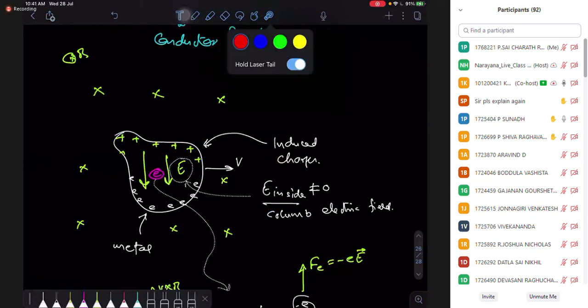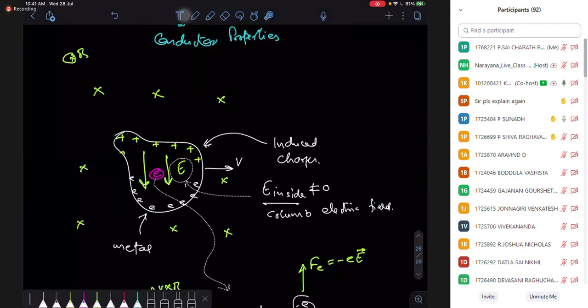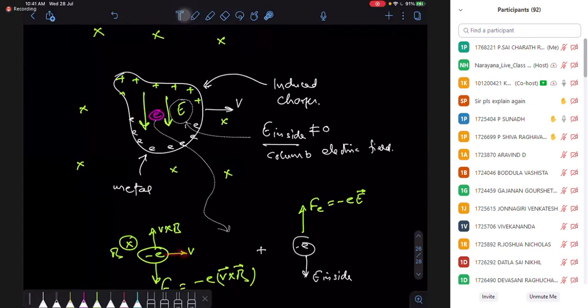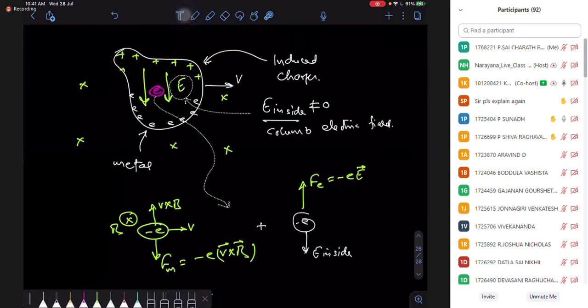Similar to electrostatics. Once again, just see here, what we're doing is moving the conductor simply. This is a metal, and you move the metal in a magnetic field. Now, when the metal moves, electrons also move. So if I'm analyzing one electron, this is a moving electron. Under my magnetic field, the electron experiences a force opposite to V cross B, and the force experienced by the electron is minus e V cross B. That is the force experienced by the electrons, right?